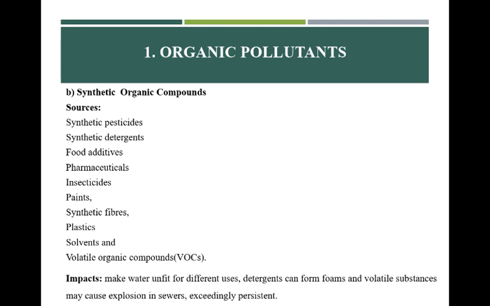Synthetic organic compounds also enter the ecosystem through man-made action, such as spillage of compounds during transportation and their use in different applications like paint, plastic, and solvents. These are all discharged to the water bodies in one form or another, and their impact is that it makes water unfit for different uses.